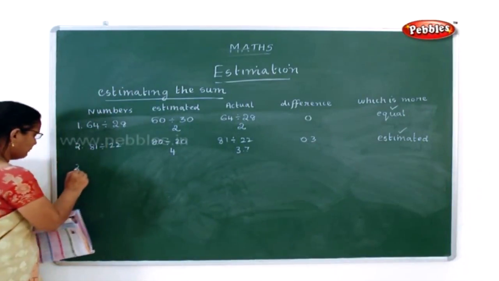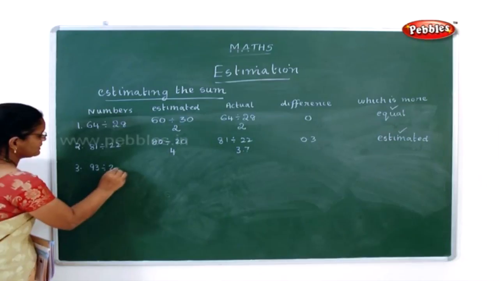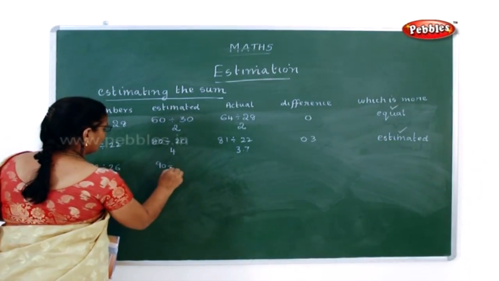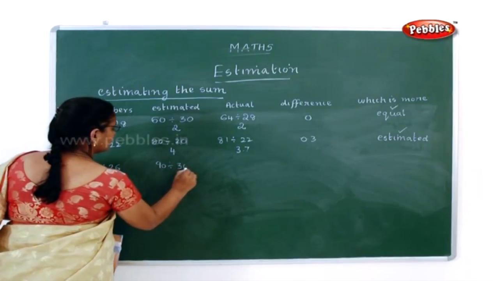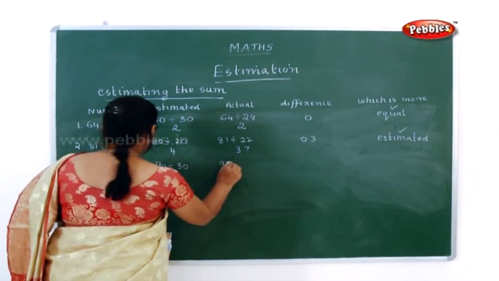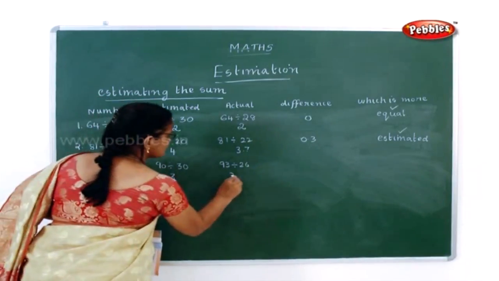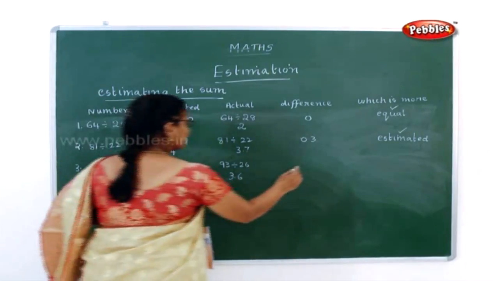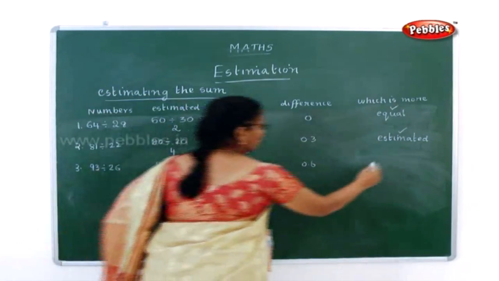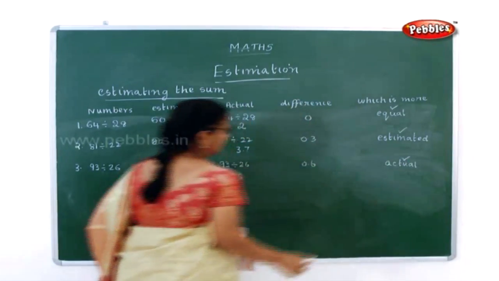Now in the third number, it is 93 divided by 26. So this 93 can be rounded to 90 and 26 can be rounded to 30. So the estimated number is 3. Here 93 divided by 26 comes to 3.6. Now what is the difference here? 0.6. Now which one is more? Actual number is more. So you have to put a tick mark in actual number.